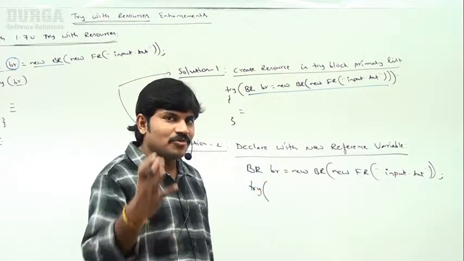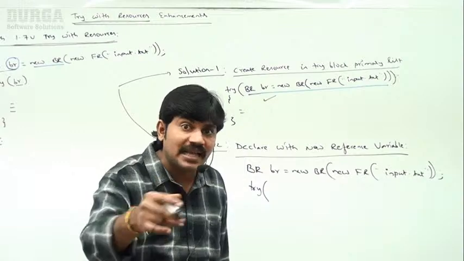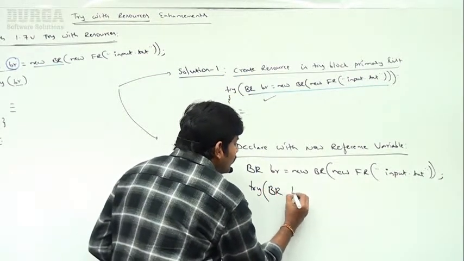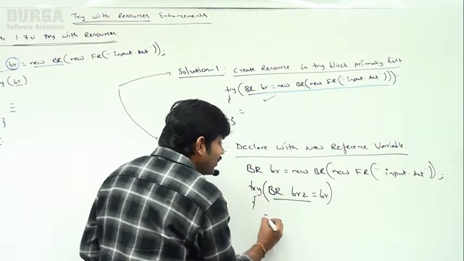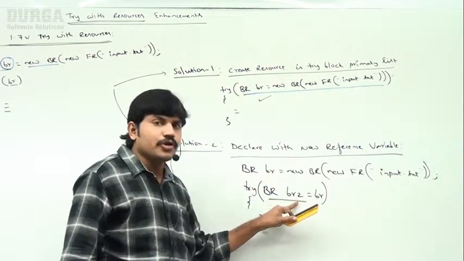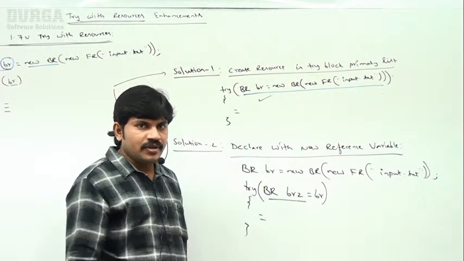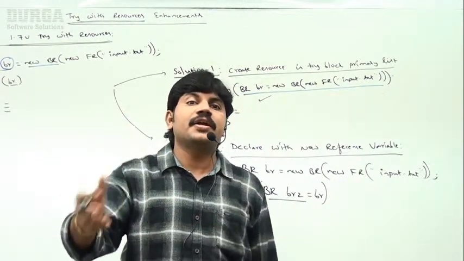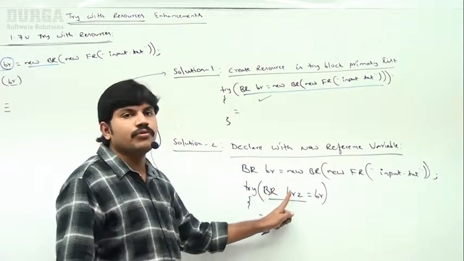Yes, this approach most people don't know, sir. They always use the other approach only. There is another approach which is acceptable until 1.8 version. What is that approach? BufferedReader br2 is equal to br. Are you getting it? So reassign this reference variable to another new variable. Until 1.8 version, if you want to use the resource which is created outside, compulsorily we have to reassign it with a new reference variable.